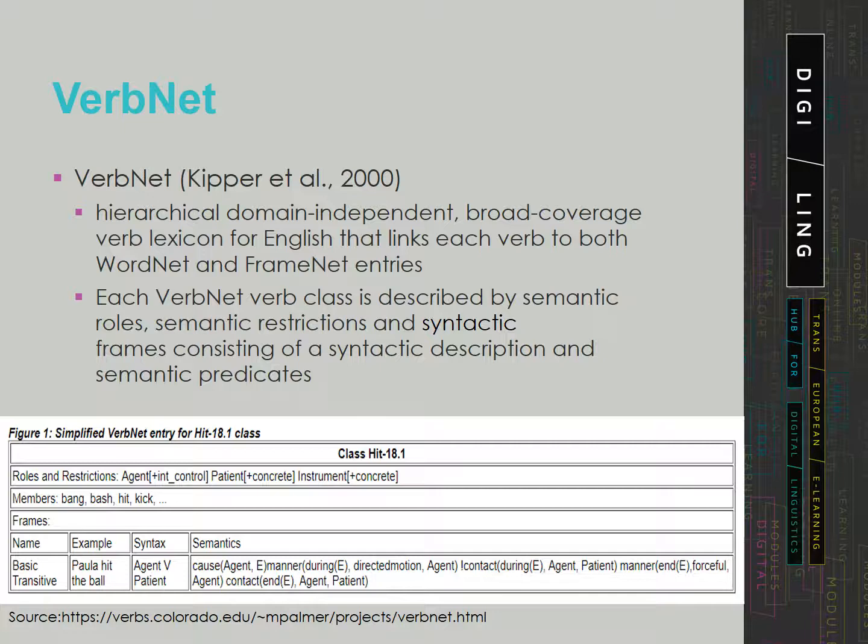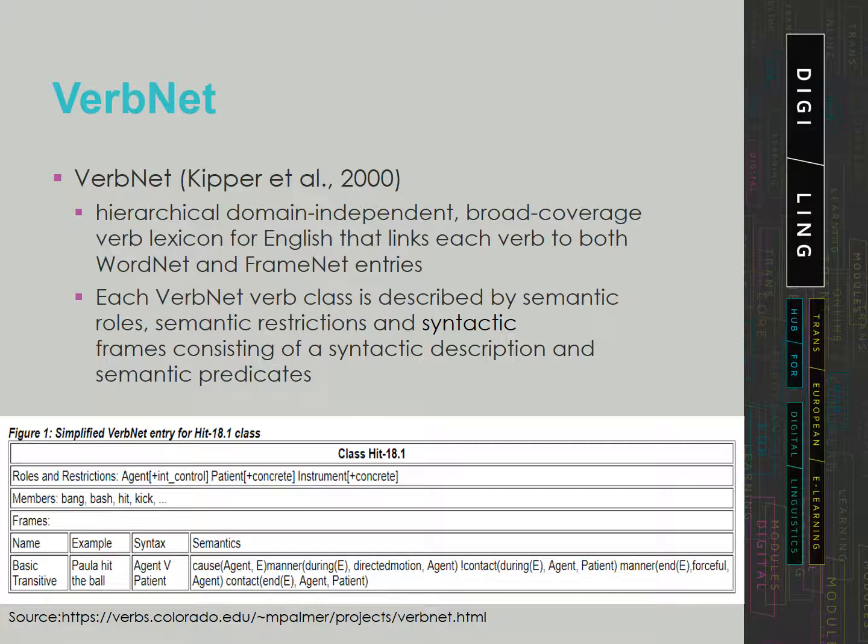Each frame is associated with explicit semantic information. The figure on the slide shows the VerbNet entry for the class hit. As you can see, we have an example, Paula hit the ball. The syntactic representation is very similar to the one we saw in valency lexicons: agent, verb, patient.